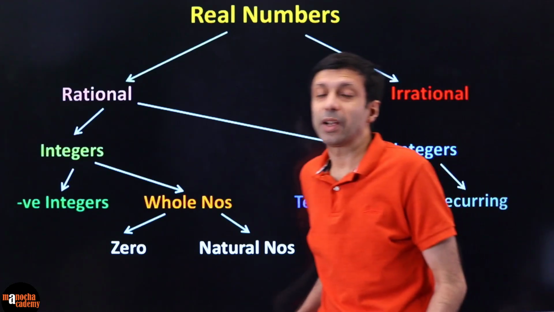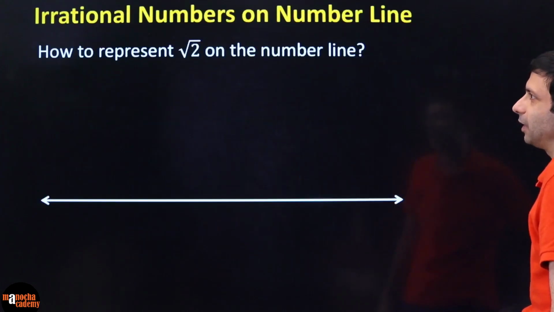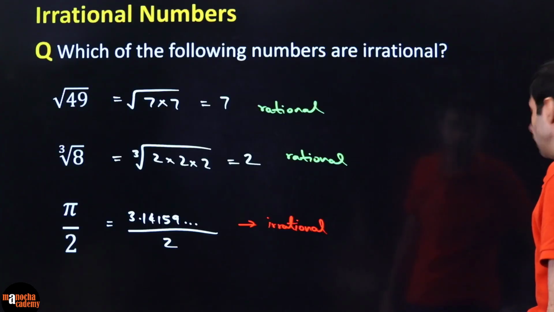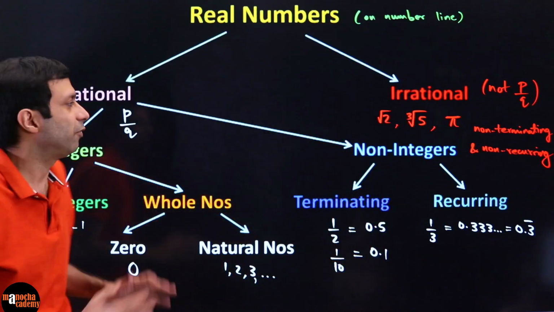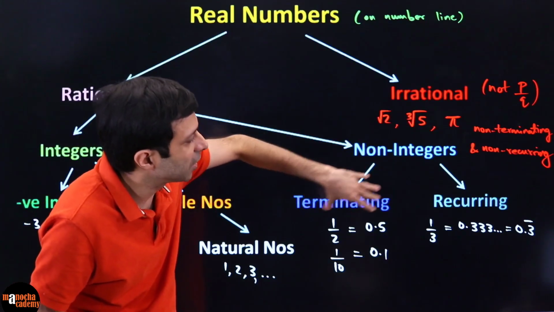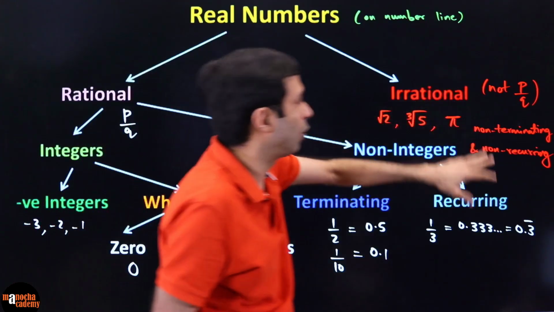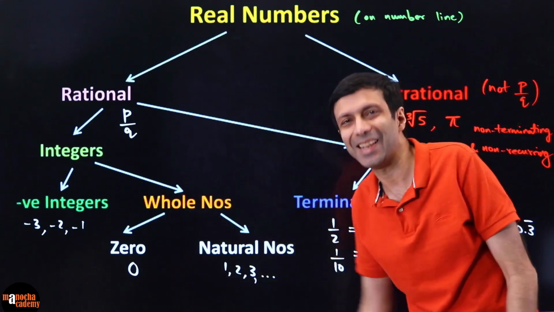So in summary, I would again remind you, please remember this important chart that we did. And the easiest way to remember it is with all these examples. So you should write down this chart. I've made it very simple for you, very clear. And please understand these words: terminating, recurring, non-terminating, non-recurring. Then this whole real numbers is going to be really easy for you.